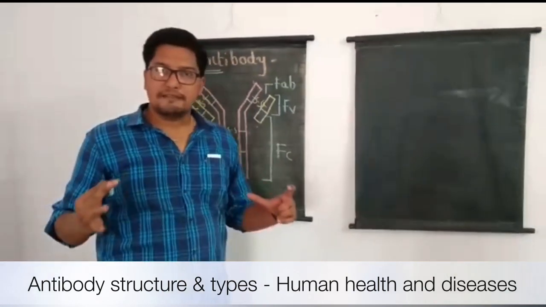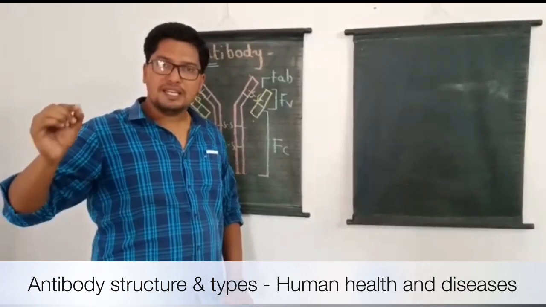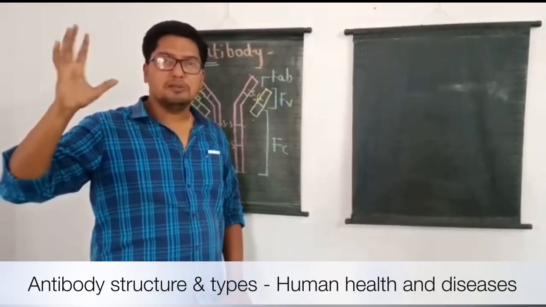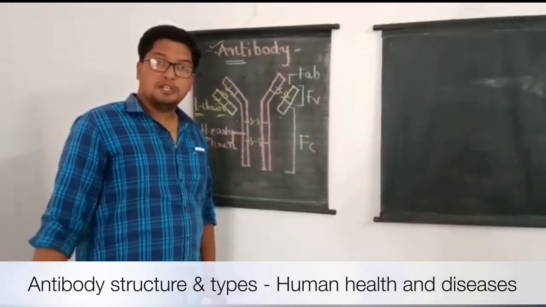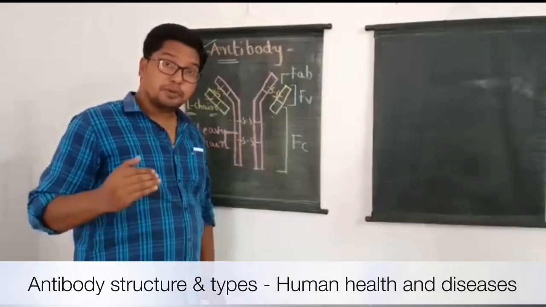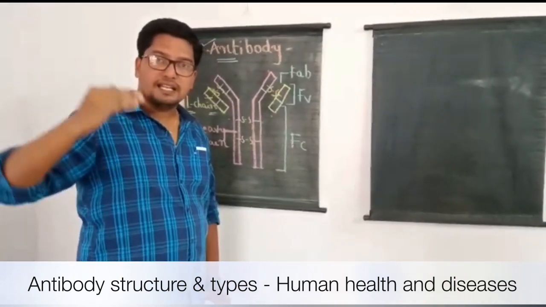If you ask me this question, my simplest answer is: an antibody is an antigen binding protein molecule. These antigen binding protein molecules, called antibodies, are produced in response to specific antigens entering our body.